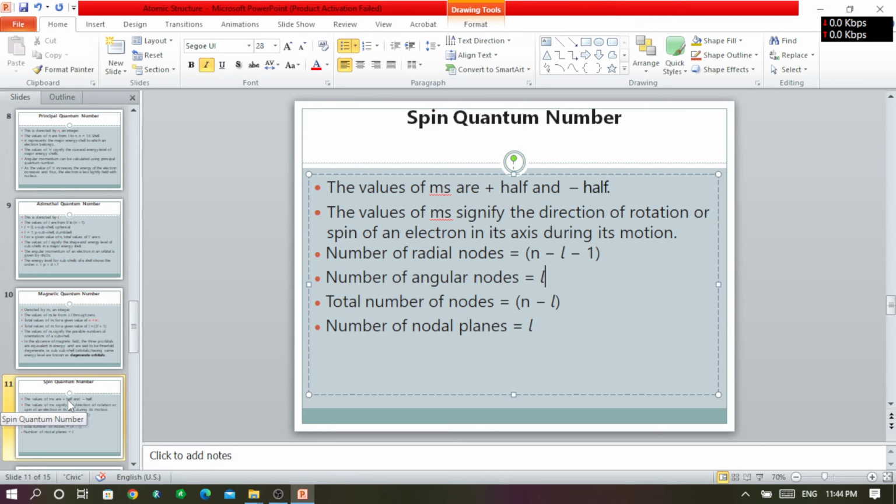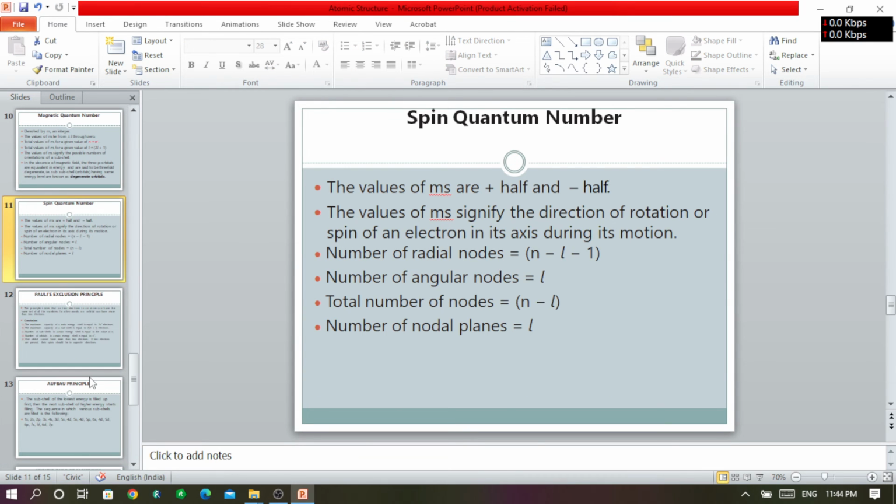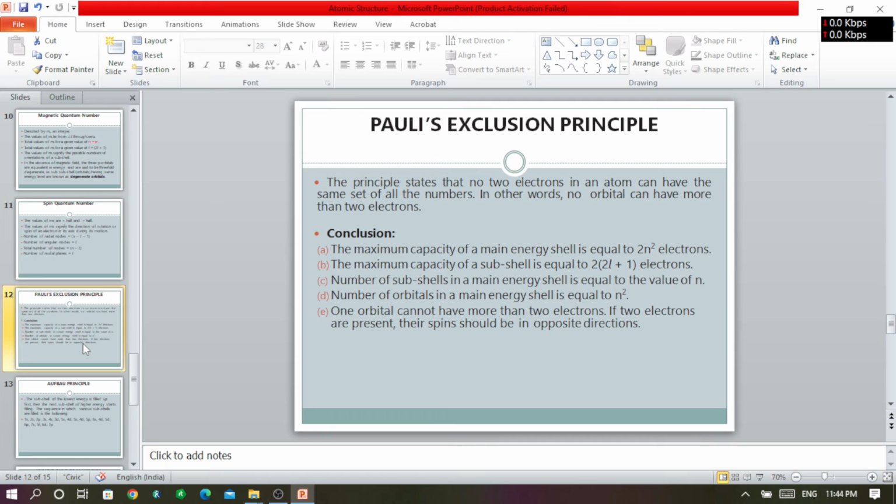After this, we have another point, which is Pauli's exclusion principle. It states that there will never be two electrons in an atom for which the set of all four quantum numbers is the same. It means all four quantum numbers can never be the same for two electrons in an atom.